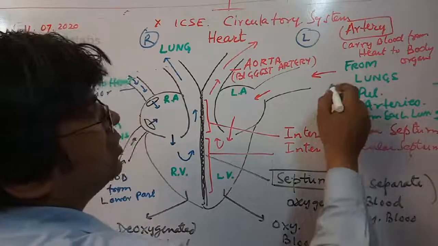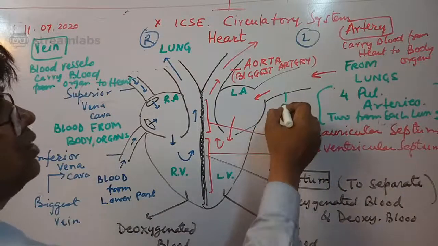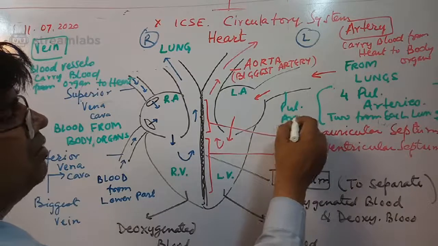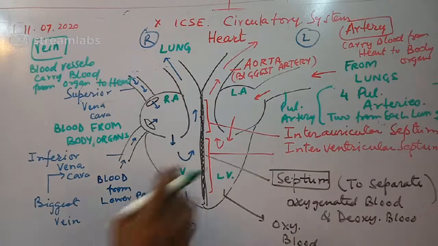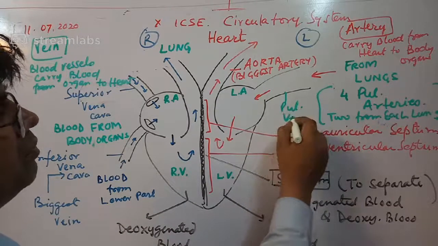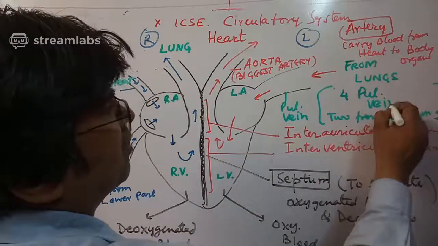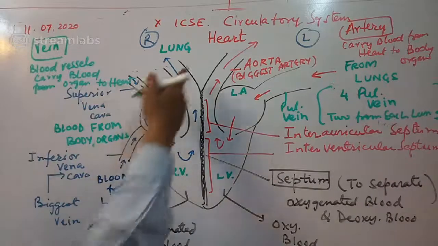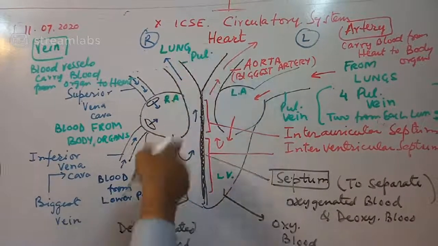I'm trying to tell you all. From the lungs to the heart, sorry, it should be the pulmonary vein. These are the pulmonary veins. Please write this. Okay, fine. And this one is the pulmonary artery.